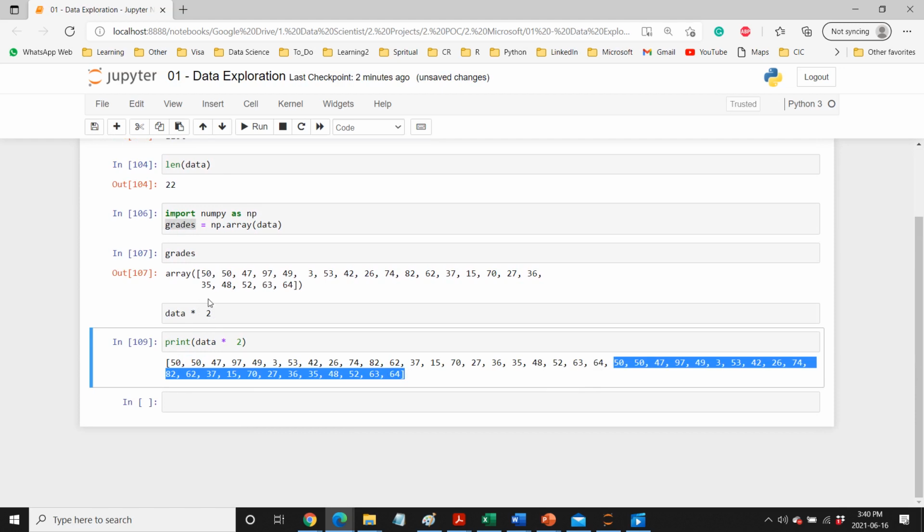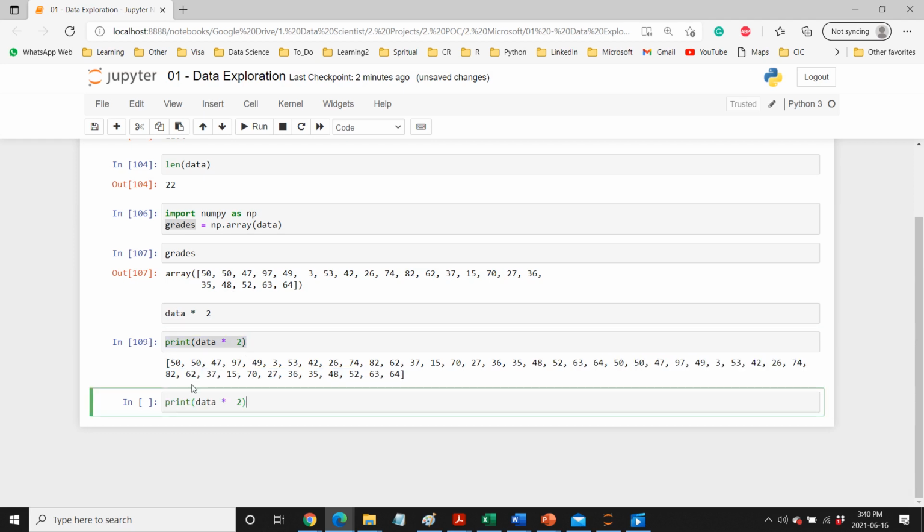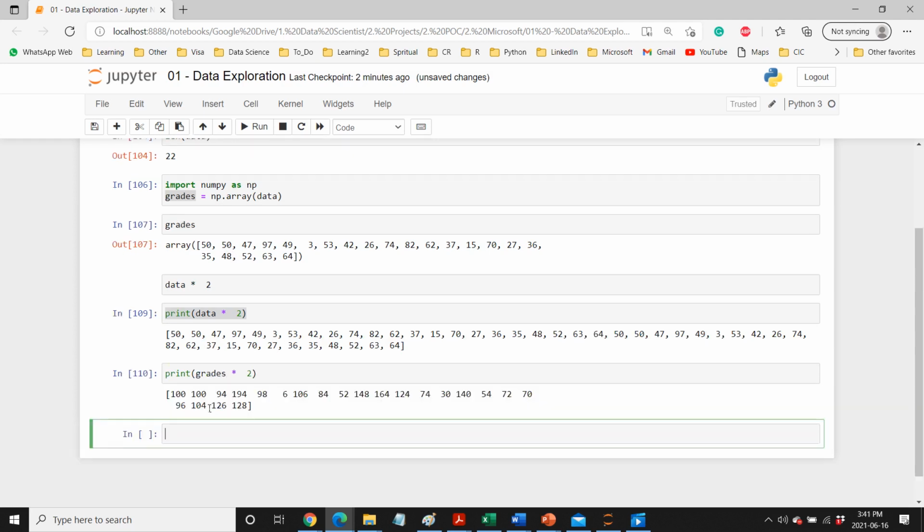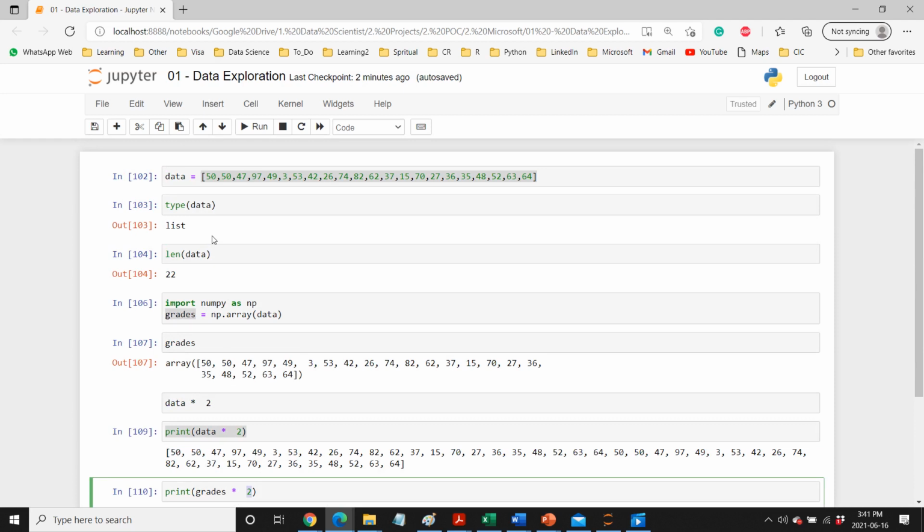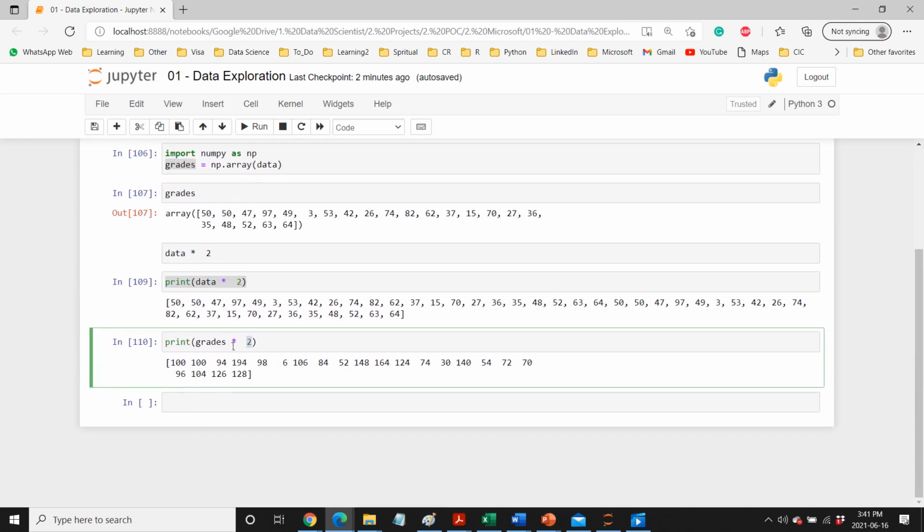If we are dealing with numeric values, then what we were expecting is that the 2 should get multiplied to each and every element. Now let's try to do the same thing with the NumPy array. The variable name is grade, and let's see what happened here. When we multiply with 2, each and every element of that array is getting multiplied by 2. So this is just an example of how a NumPy array can be effective as compared to a list whenever we are dealing with numeric data. It doesn't mean that a list is any less than a NumPy array, but in some cases we need a NumPy array, in some cases we need a list. Okay.